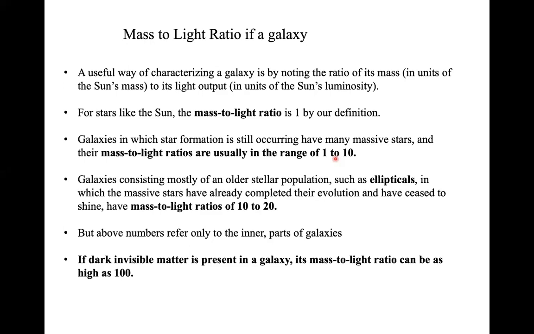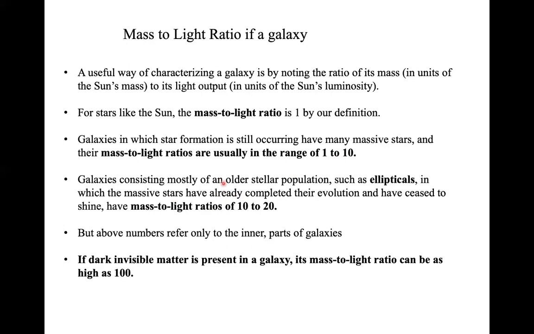Now, if you look at these two types of galaxies, there is a difference in the star formation as well. What astronomers have found from their research is that most of these elliptical galaxies have an older stellar population, which means the stars are relatively old. This is in general true, but there may be exceptions.